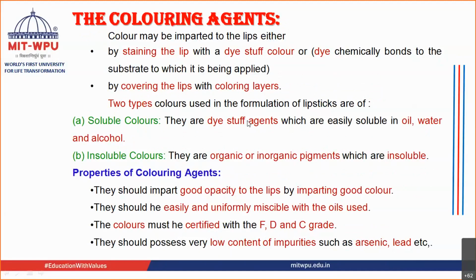Okay, fine. Let me regroup my thoughts. So I was saying that these coloring agents should contain a low amount of impurities, for example arsenic and lead, because if they are present in high quantities, they are going to cause problems, isn't it? You have studied the limit test for arsenic and lead, and the problems that are caused because of them.